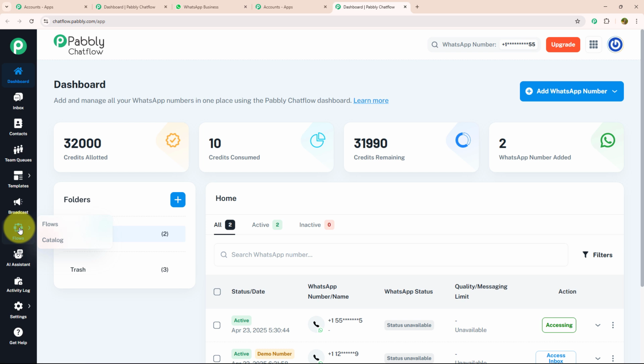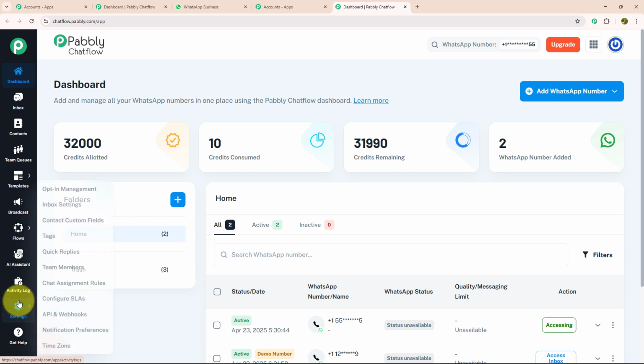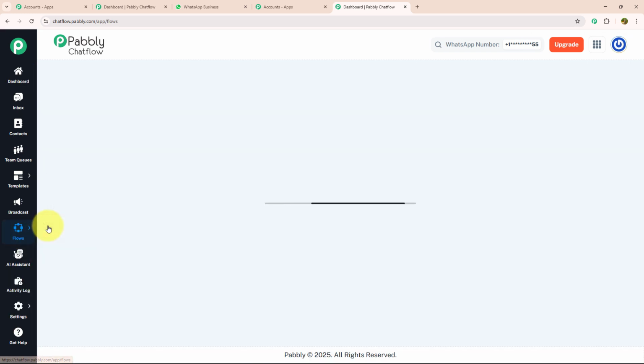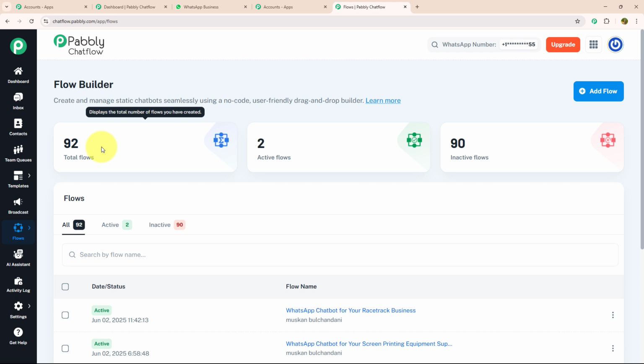Below that, we have the broadcast section where you can send mass messages to a bulk of customers using a customized template. After that, we have Flow, which is a powerful tool on Pabbly Chatflow to create a chatbot. Below that, we have AI Assistant, Activity Log, setting, and get help. If you want to know each feature individually, we have linked a separate video for that in the description box. As we got to know about each feature, let's get started building the flow. For that, we need to click on the flow option and you will land on the flow builder page. Here you can create and manage your chatbot seamlessly.